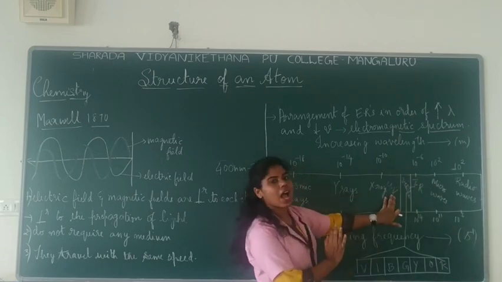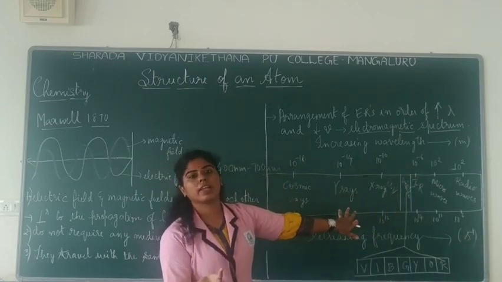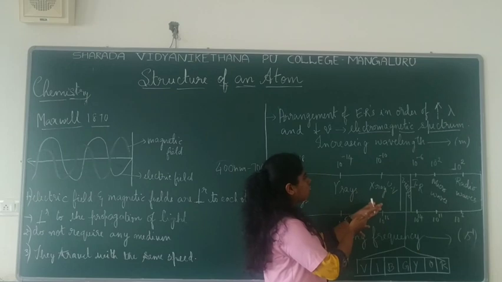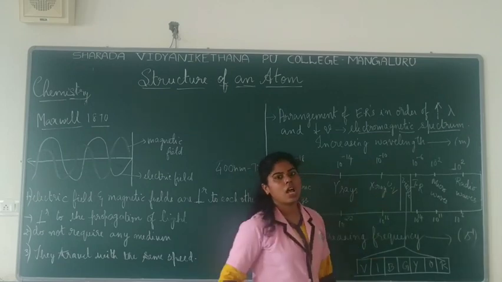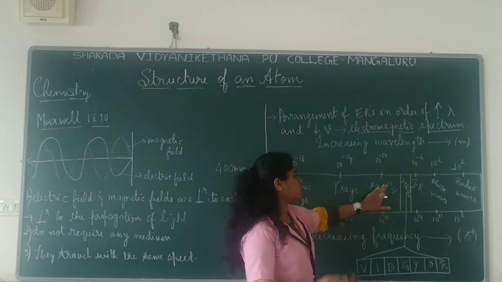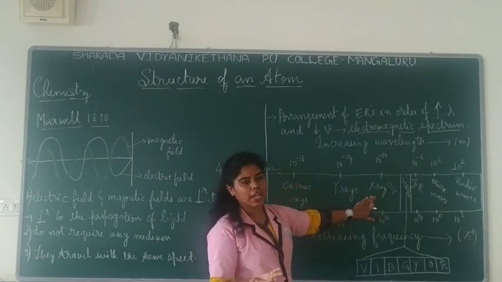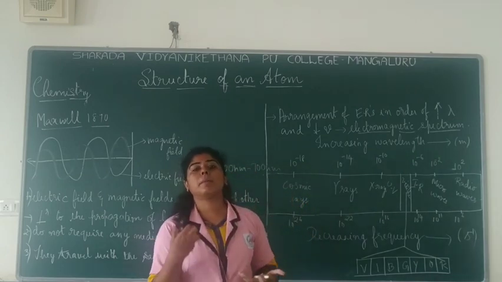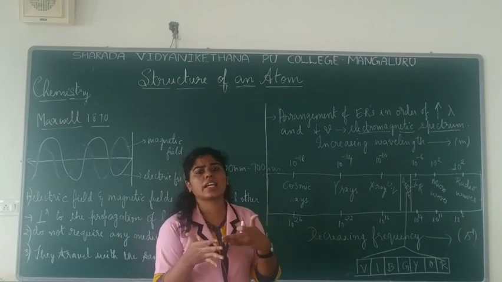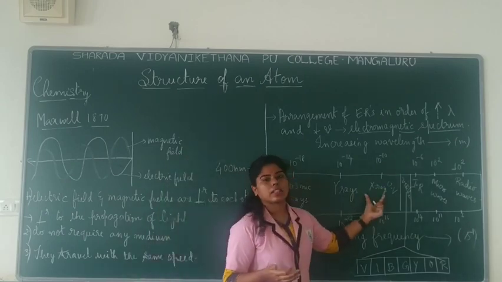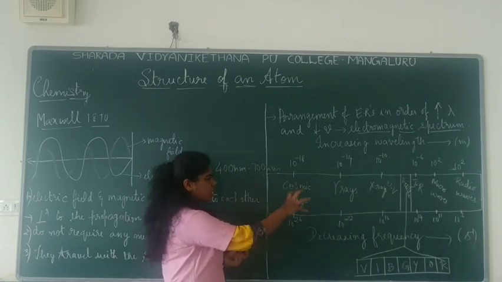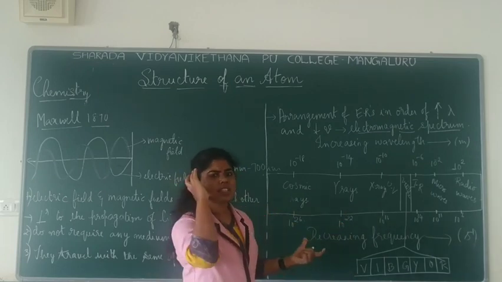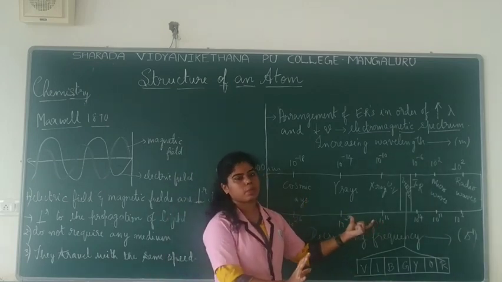Before that we have UV rays, which are also called ultraviolet rays. Ultraviolet rays are from the sun, having lesser wavelength when compared to the visible rays. Then you have X-rays, which have higher energy and are produced when radiations hit a metal target. They have a higher penetrating power. We will not go much deeper into the properties of these radiations, just to have an idea of how this spectrum is arranged.